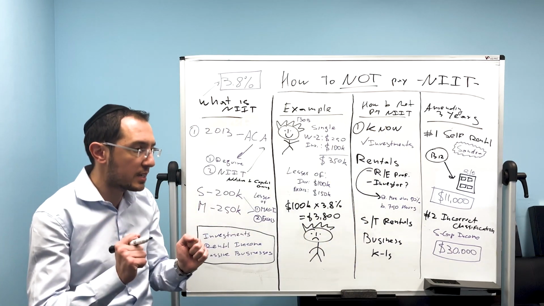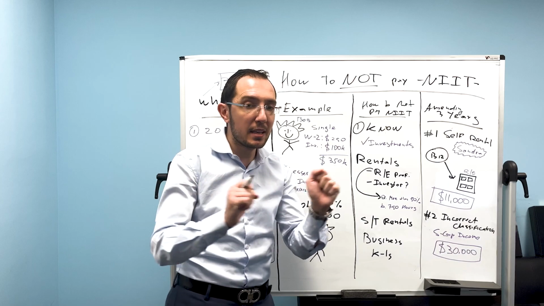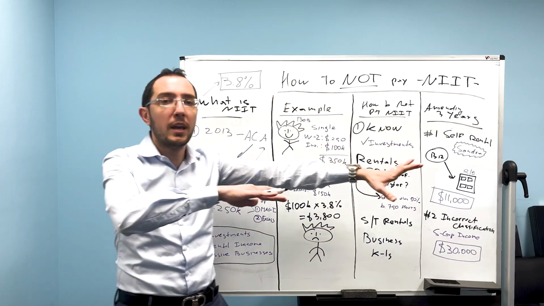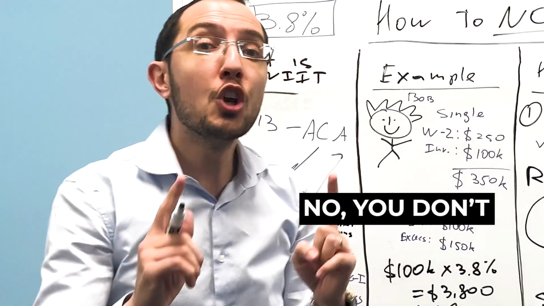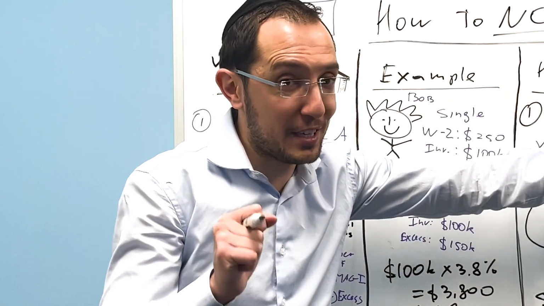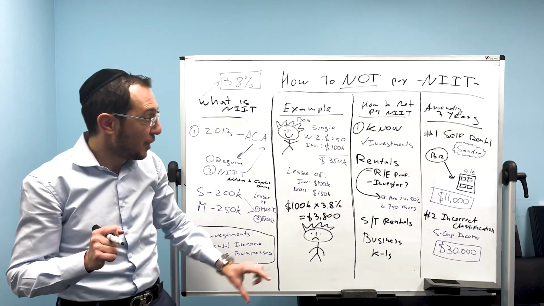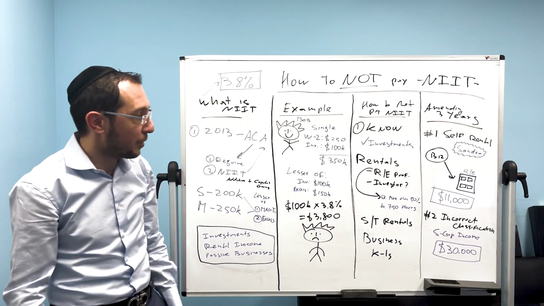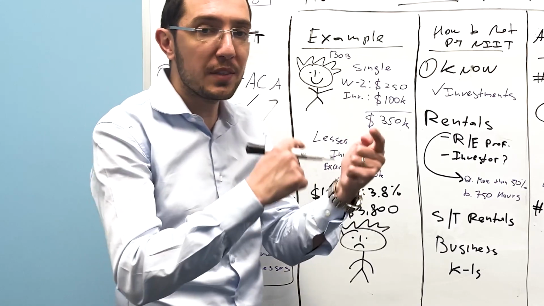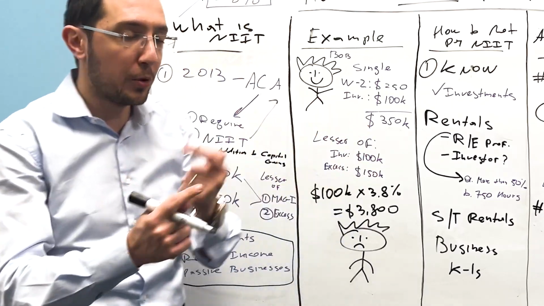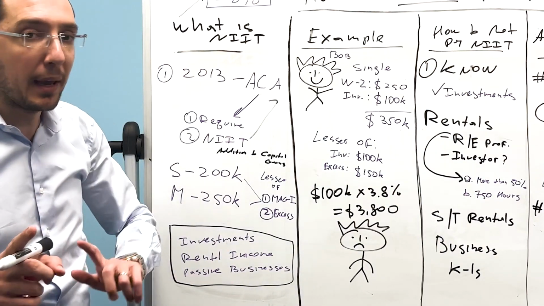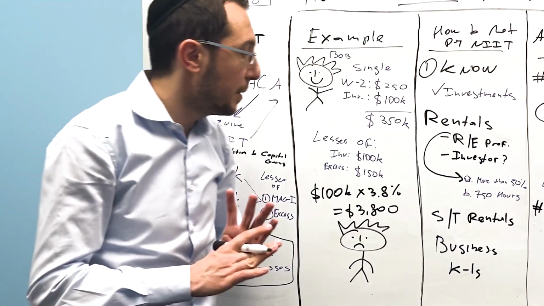Now you might say, well, Boris, hold on a second. I have a business that is not real estate, whatever that may be, and I receive a K1. Do I have to pay 3.8% net investment income tax? No, you don't, but you most likely are on your taxes. And we're going to talk about it in the case studies. But coming back to our net rental income, when you have a trade or business that you participate in, even though you receive K1s, whether as a partner or from your S corporation, you do not pay 3.8% tax on that. You might be paying it, and we're going to talk about that in a minute.